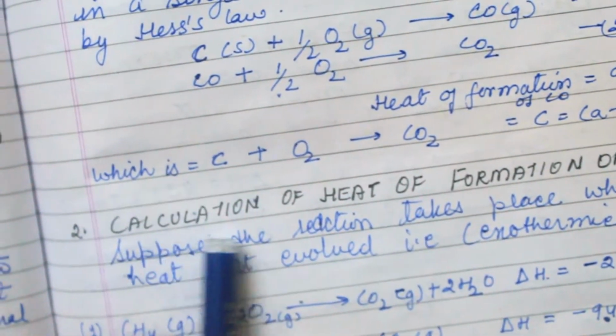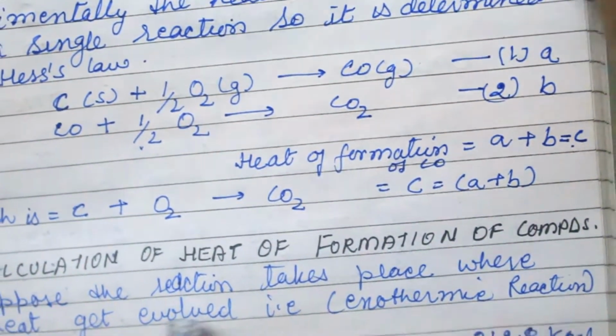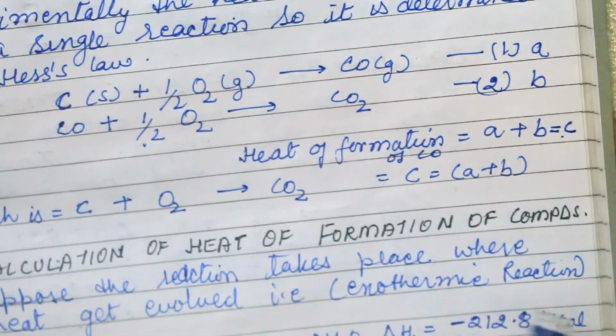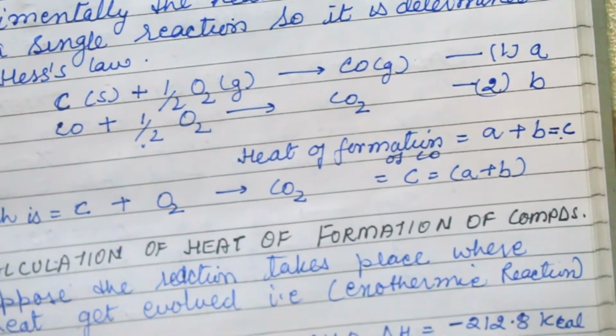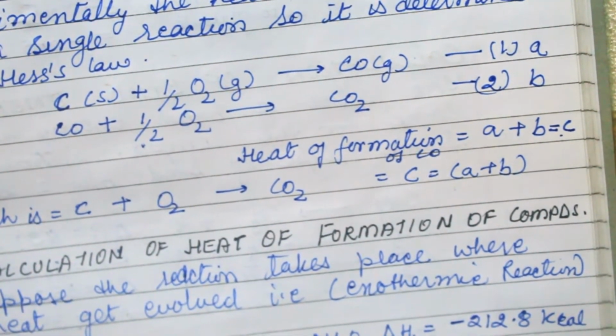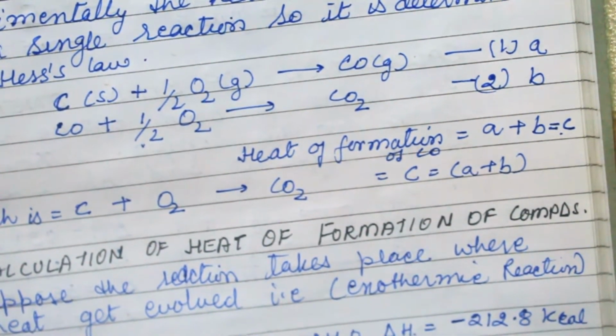Now next is calculation of heat of formation of a compound. Suppose the reaction takes place where heat is evolved, that is an exothermic reaction. In these three reactions, the enthalpy is negative, so this means the heat is evolved.